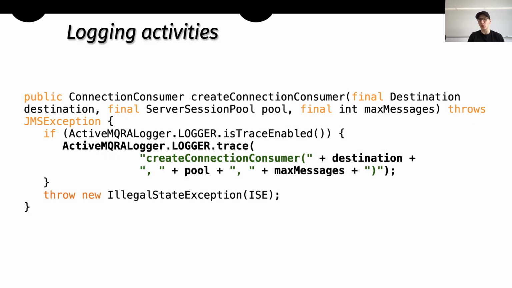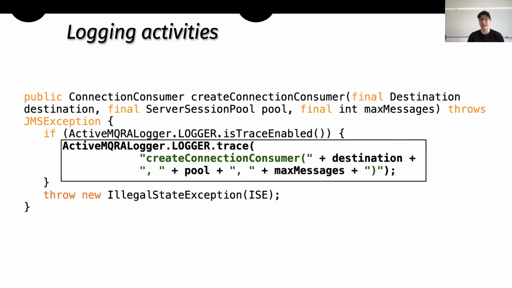But when we think about logging activities, we should also take into consideration that such an activity actually includes three different sub-activities from a developer's point of view. When a developer is given a code snippet and wants to inject a log statement, the first thing the developer needs to realize is where to put this log statement.